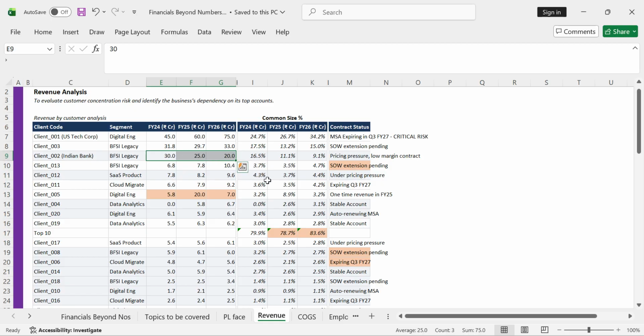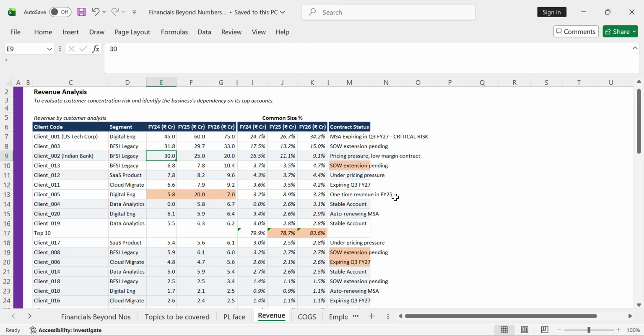So, what could be the reason for that? We need to understand this from management. We need to understand this from the clients that what is exactly happening due to which they are giving us lesser revenue. Now, there could be a pricing pressure over here. It's a low margin contract. My competitors are providing it at a better competitive price, so they are going to the competitors now over here.